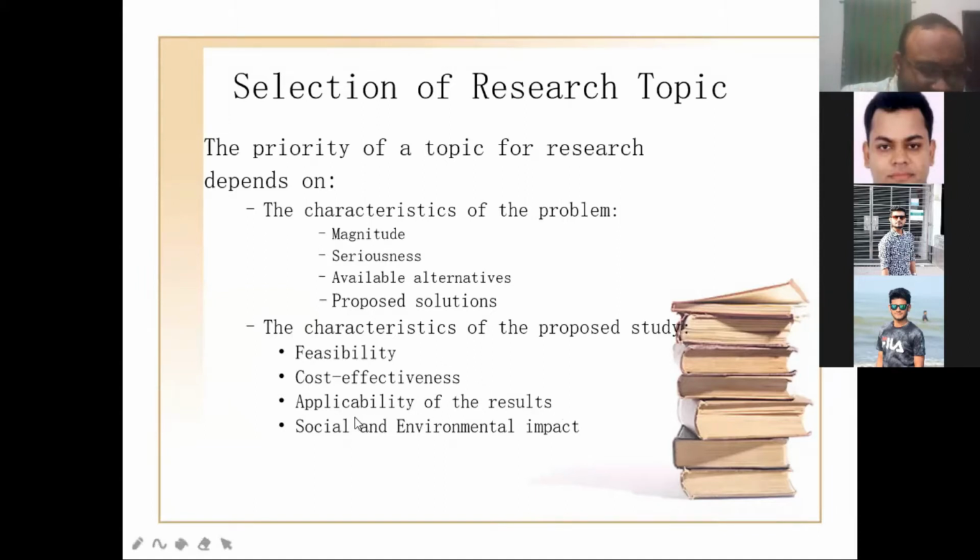Applicability of research. That means maybe you cannot design the prototype or the device, but you can propose the ideas. That means it can be applicable for further research anywhere in the world, because now research is open. Then the major impact, the social, environmental and economical impact. Like if you design an existing thing with higher cost, but more efficient, general people will not accept it initially.